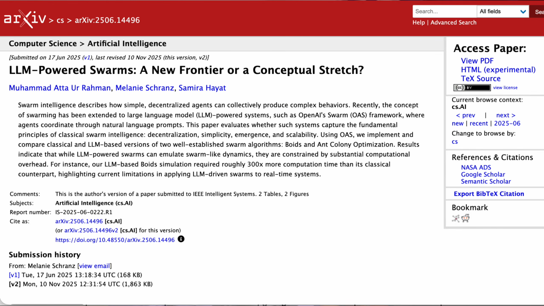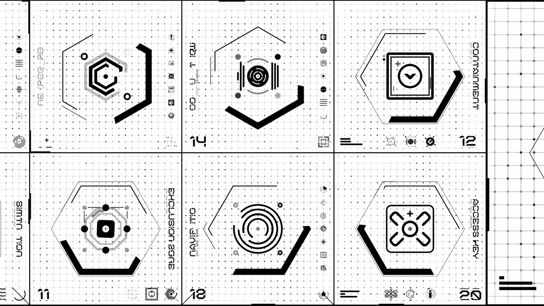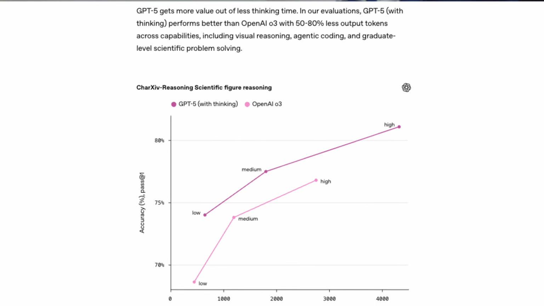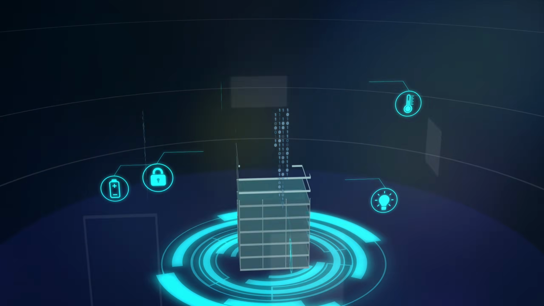Now zoom out for a second. This isn't just about one tool. It's the multi-agent boom defining 2025. AI teams are taking over. Where one AI agent couldn't do all the work on its own, now we have multiple agents collaborating together like real teams to get the job done. A November 10th arXiv paper spells it out for us. When you use ant colony style optimization across LLM swarms, they converge on solutions way faster. The catch is compute overhead. But that's exactly where the new wave of models, especially GPT-5's multi-model stack, is stepping in, making these swarms smarter and more efficient instead of just brute forcing everything.